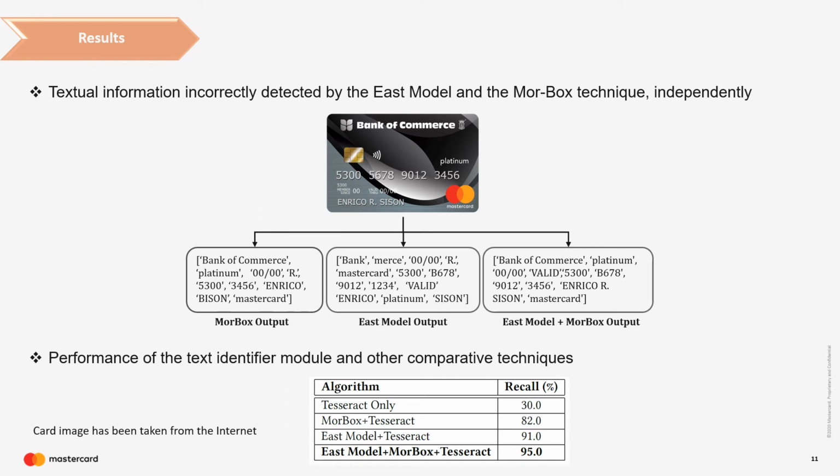On this slide, I have put a sample output to discuss the performance of one of the modules, which is the text identifier module. On this input card image, you can see that incomplete and incorrect output was obtained when we applied the EAST model and the Morbox technique independently. But the fusion of these two techniques, which is our text identifier module, is able to give the correct actual information. We also checked the performance of the text identifier module by comparing with other techniques, where it performs the best.